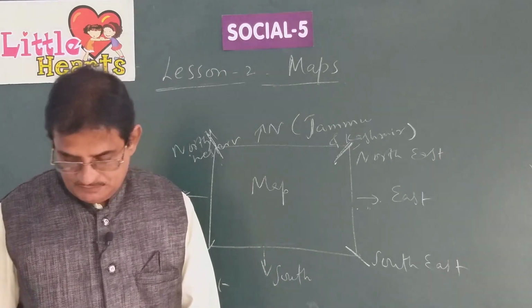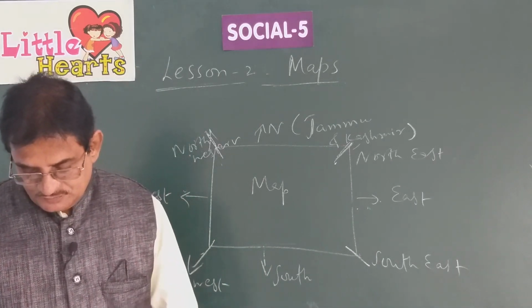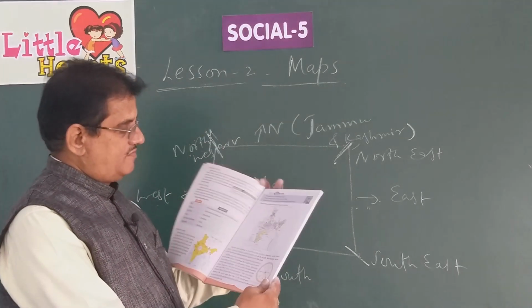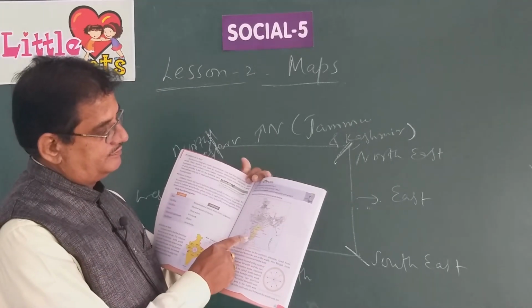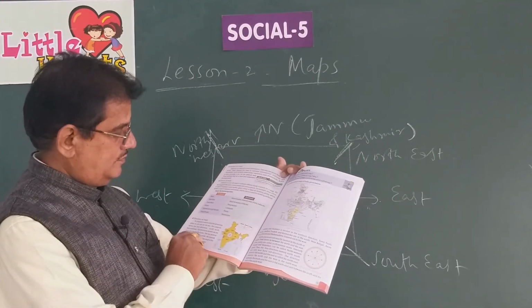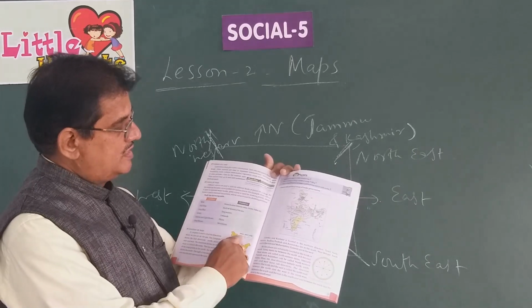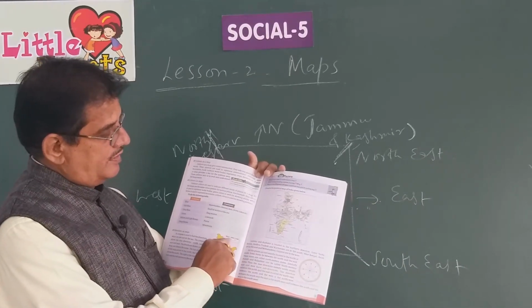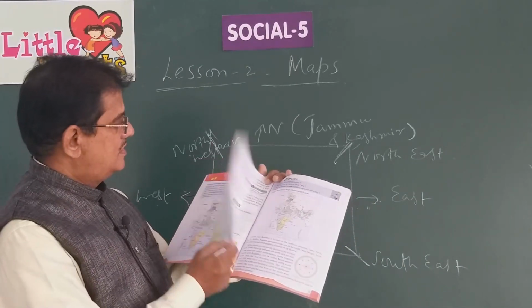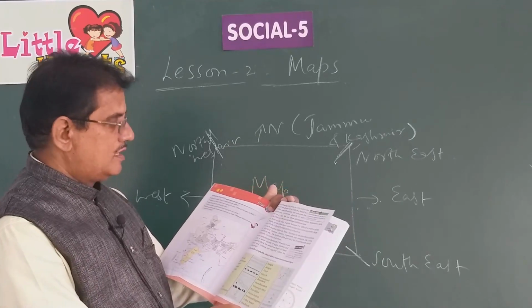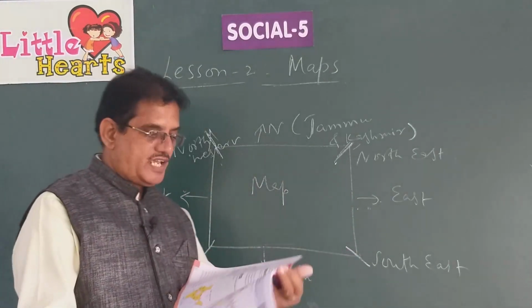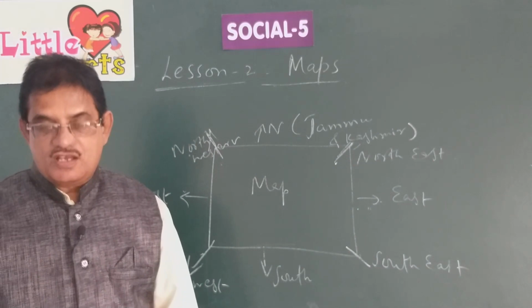The scale you can see in one corner of the map here. See the top, India directions. That is called scale. What is the meaning of scale on a map?